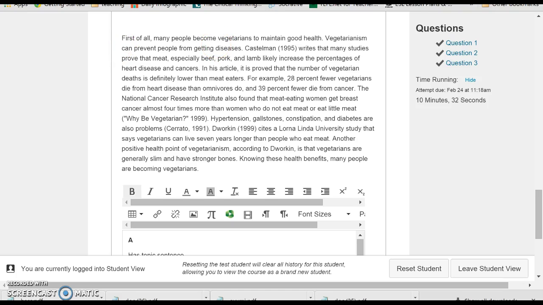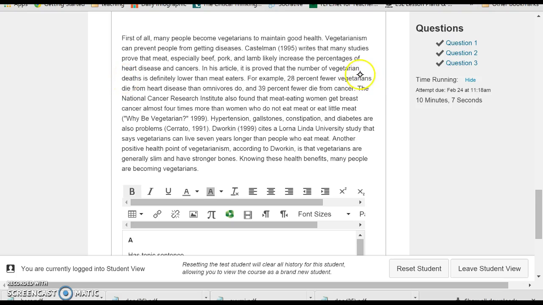I also think it has very good integration of evidence. Here it mentions the writer and it mentions the diseases, heart disease and cancer. It also develops the source, so it gives information here about the link between death and disease and meat eaters.